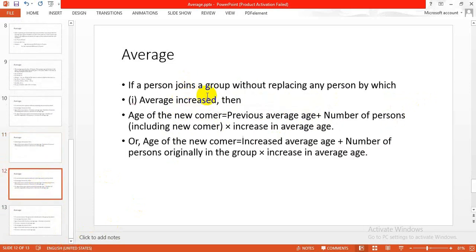If a person joins a group without replacing any person, by which average increased, then age of newcomer is equal to previous average age plus number of persons including newcomer into increase in average age, or age of newcomer is equal to increased average age plus number of persons originally in the group into increase in average age.